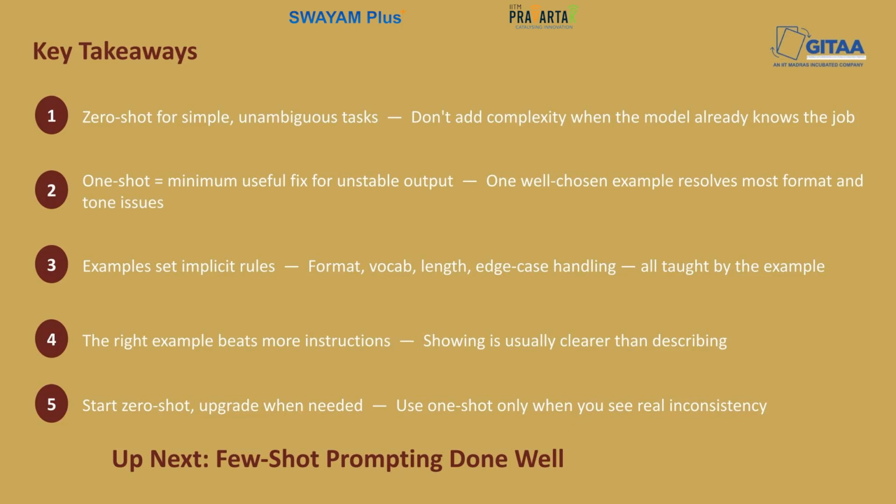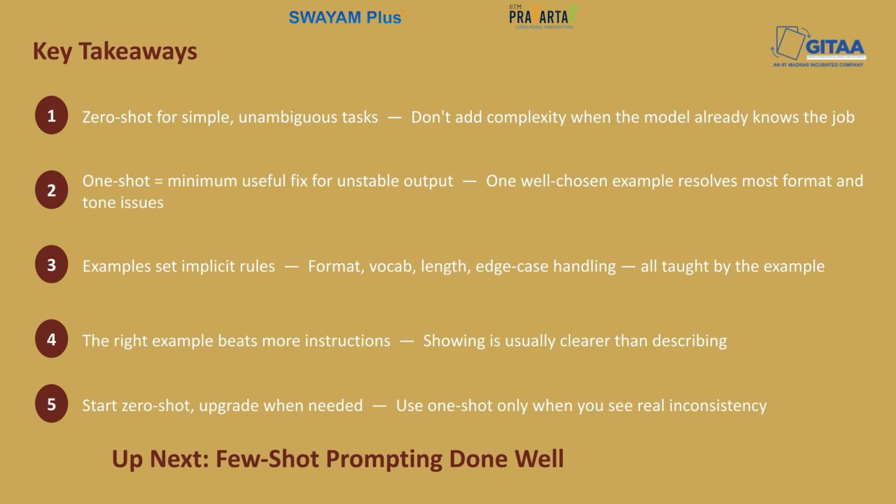And the final takeaway would be to start with zero shot and then upgrade when you see inconsistency. So use one shot when format drifts or when the tone keeps changing, or you already have a clear example of what kind of output you want.